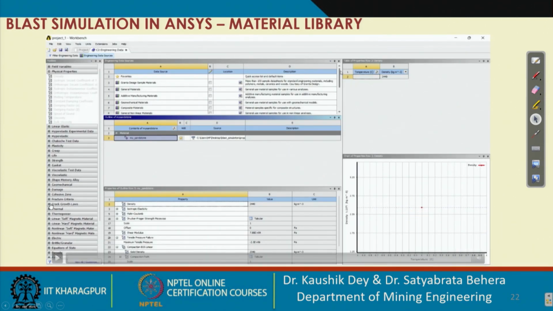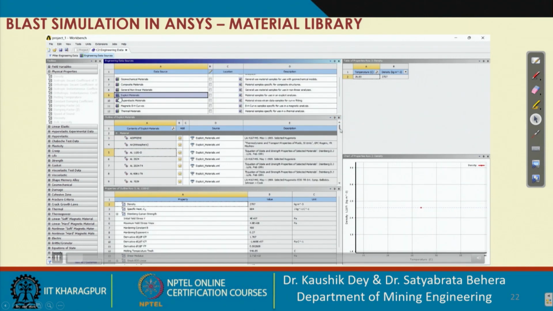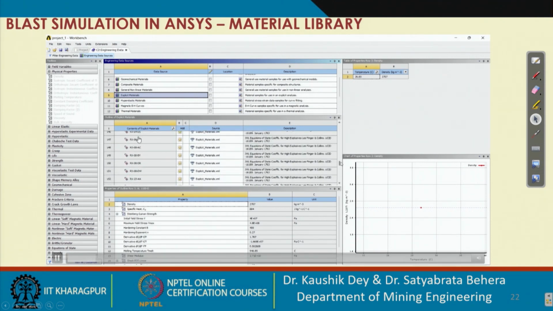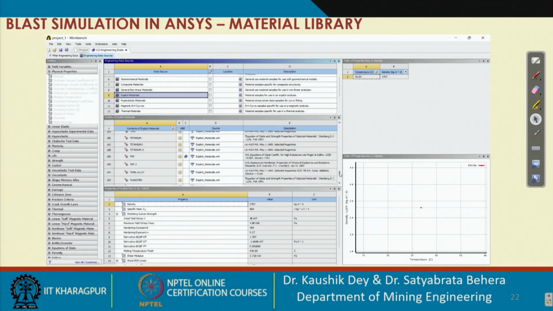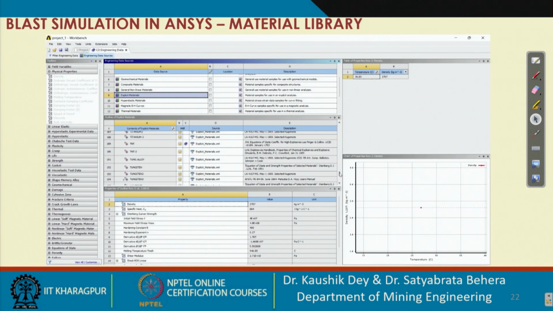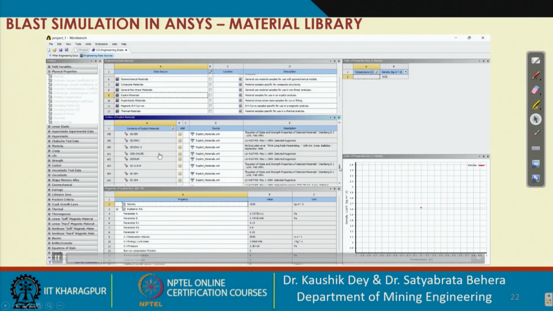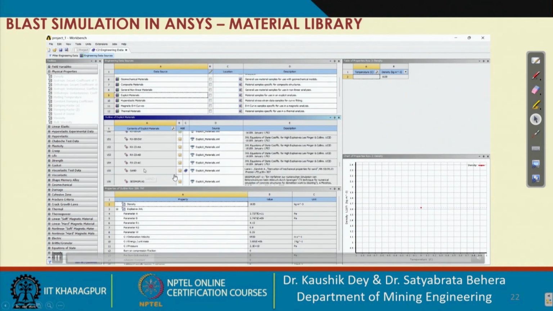Now it is the ANSYS engineering data library. Here we are doing the explicit dynamic analysis. Go to the explicit materials properties. There are lots of explicit material properties available there, and for our analysis we will take the TNT, trinitrotoluene, and the material properties are displayed here. And the second one, for the stemming, we will take the sand material properties here.